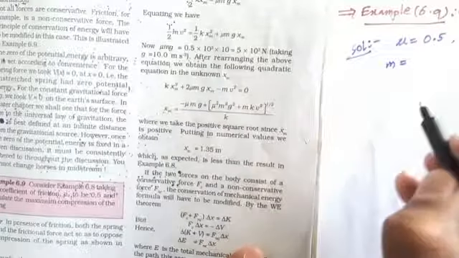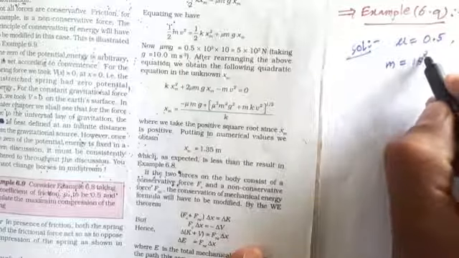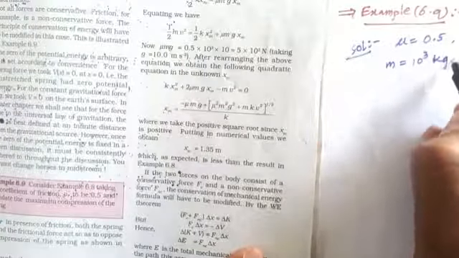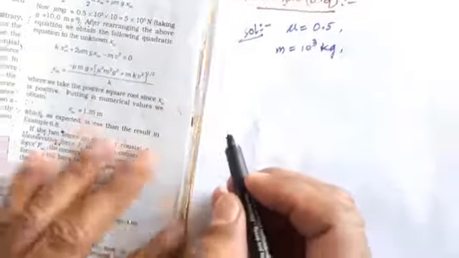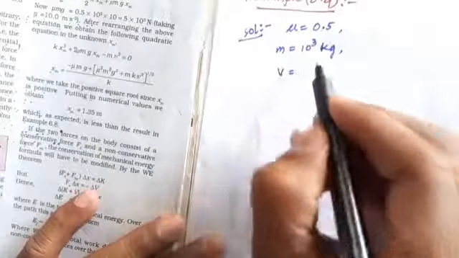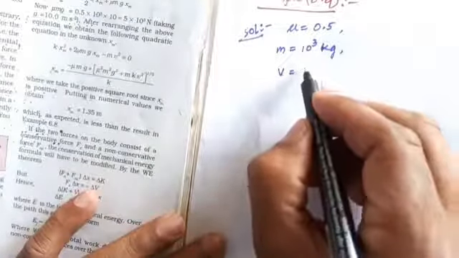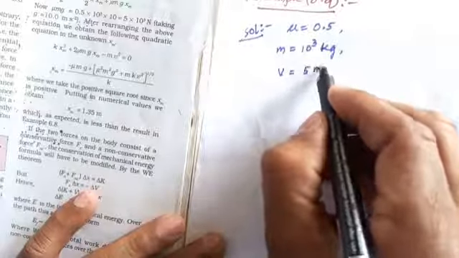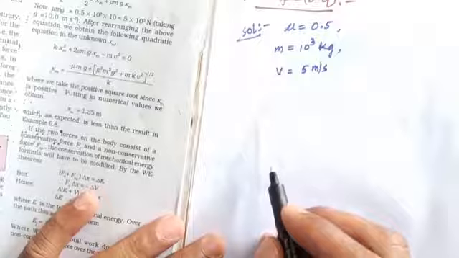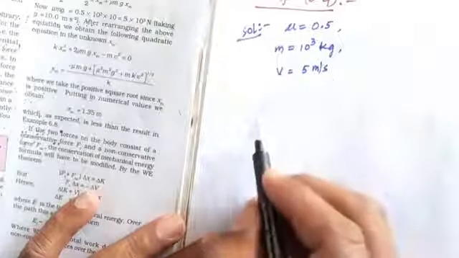And again, what is 6.8? The mass m equals 10 power 3 kilograms and the velocity of the car v equals 5 meter per second. Directly we can write 18 kilometer per hour is nothing but 5 meter per second.